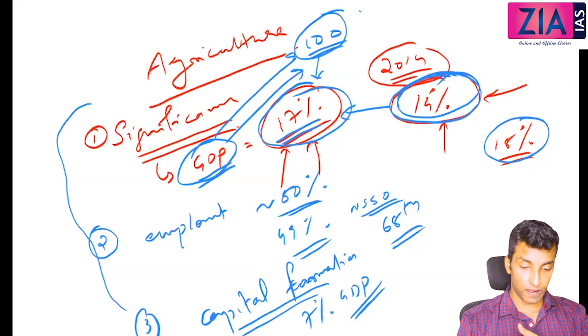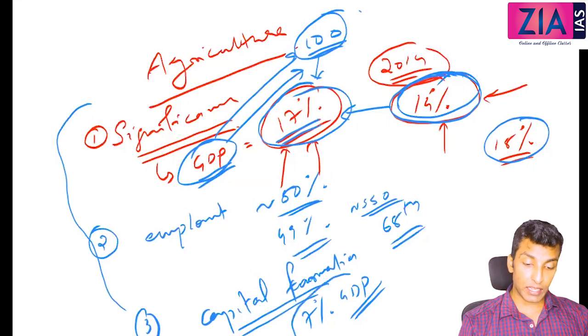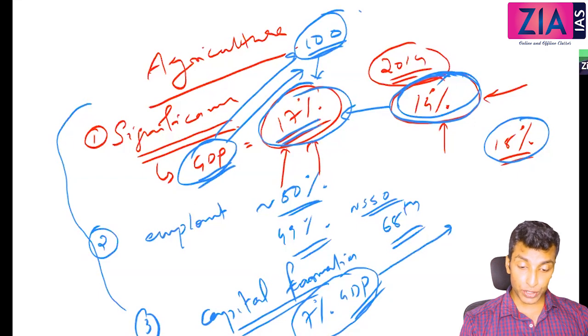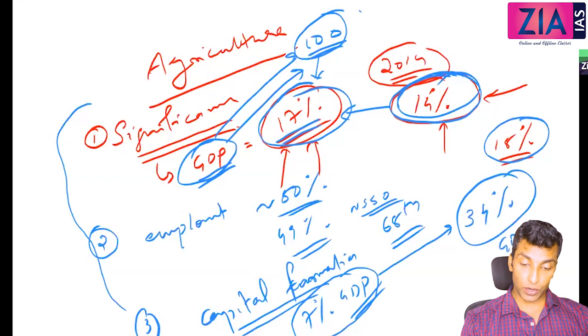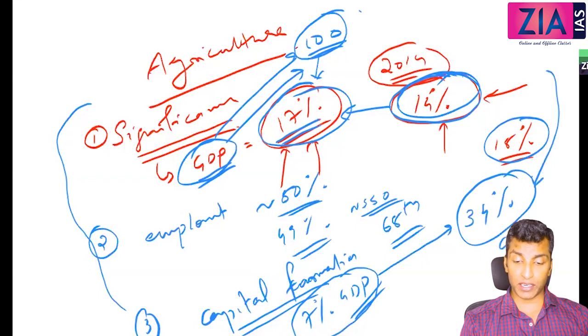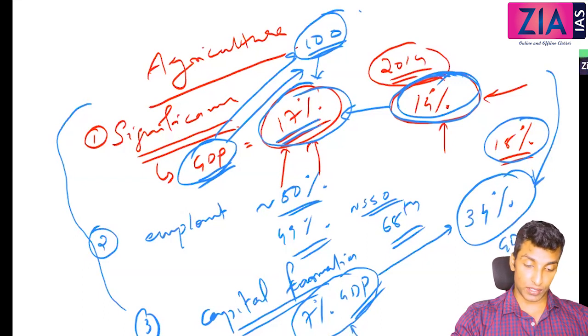So 7% of our GDP is actually the investment from the agriculture side. Total investment is 34% of GDP. We will discuss investment, savings, and expenditure later, and at that time I will tell you total capital formation is 34%. Agriculture related is 7%. Not significant compared to this, but still this is also important.